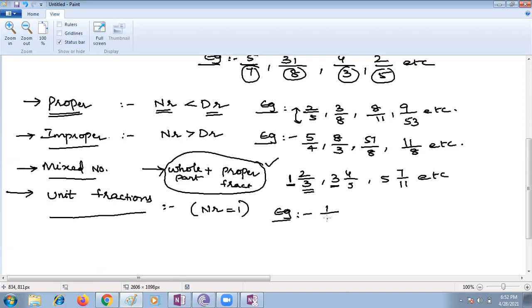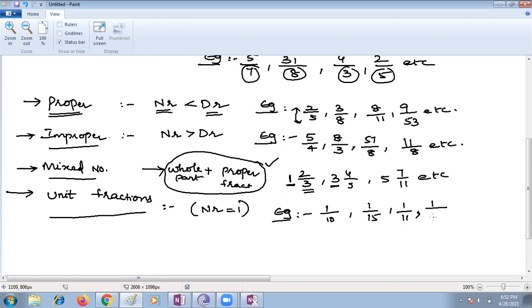1 by 1, 1 upon 10. 1 by 1 will become 1, which is a whole number. We cannot write 1 by 1 because it is again a whole number, equal to 1. Yes. Give some other example. Ma'am, 1 by 15. Yes, 1 by 15.